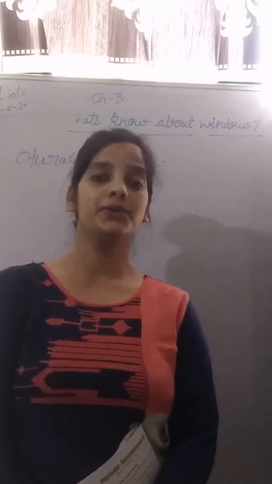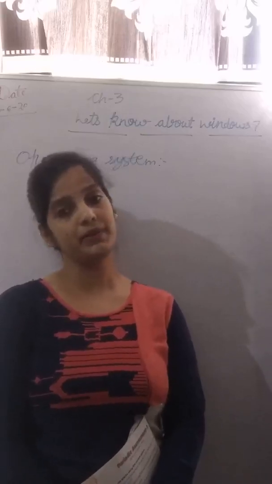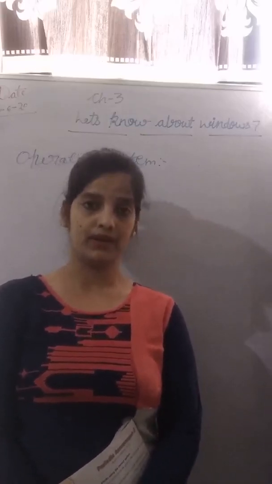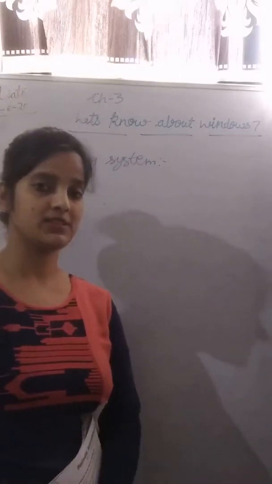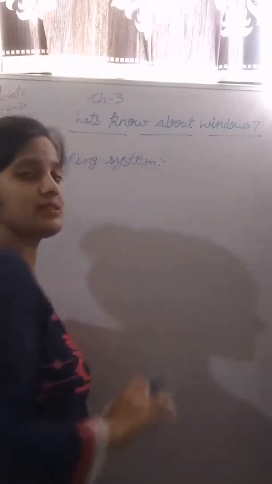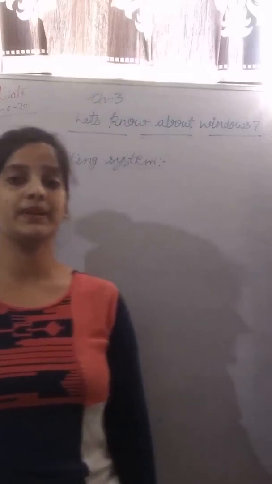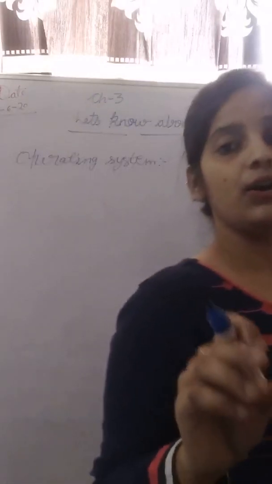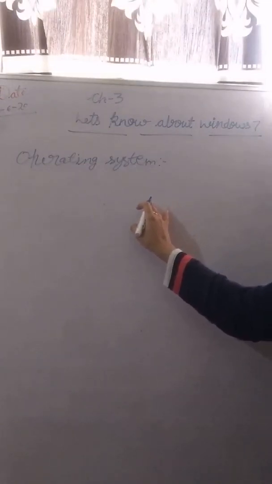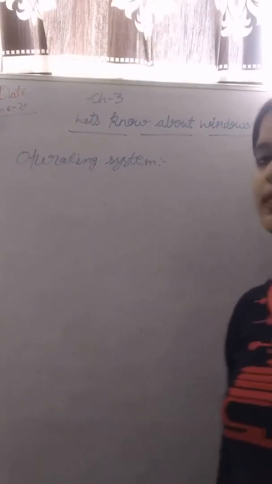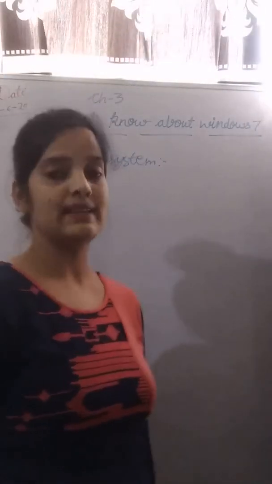When you start your computer, it is loaded into the computer and it makes your computer work. Okay, so there are many types of operating system. Without the operating system, we cannot use our computer at all.